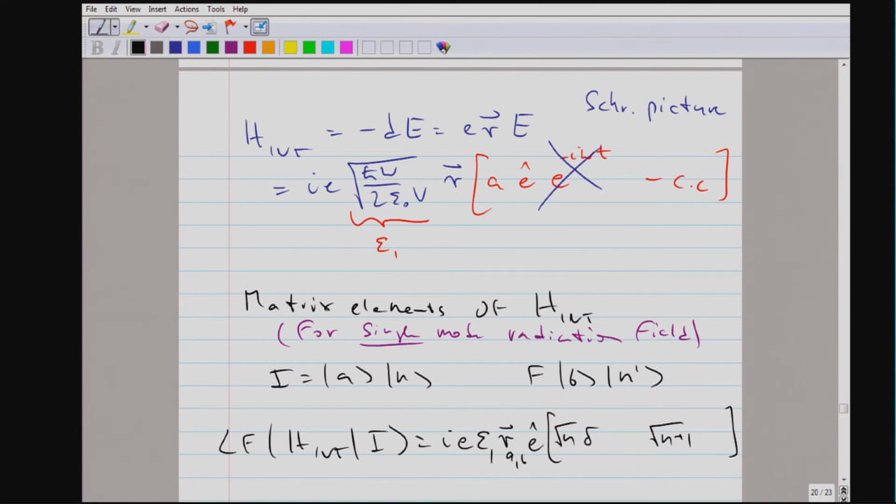Absorption takes place when the final state has one more photon, and emission takes place the other way around. Which way do we go? Let me just write it down and then read it off.